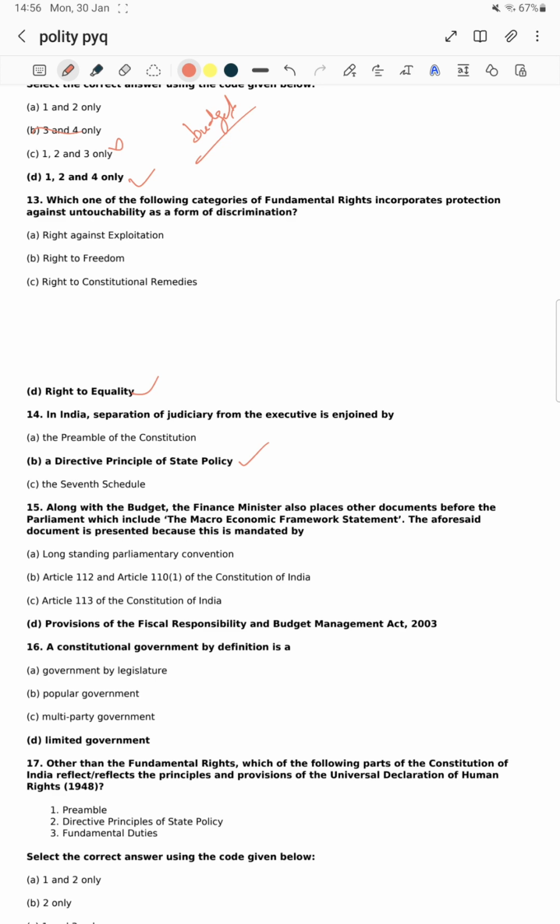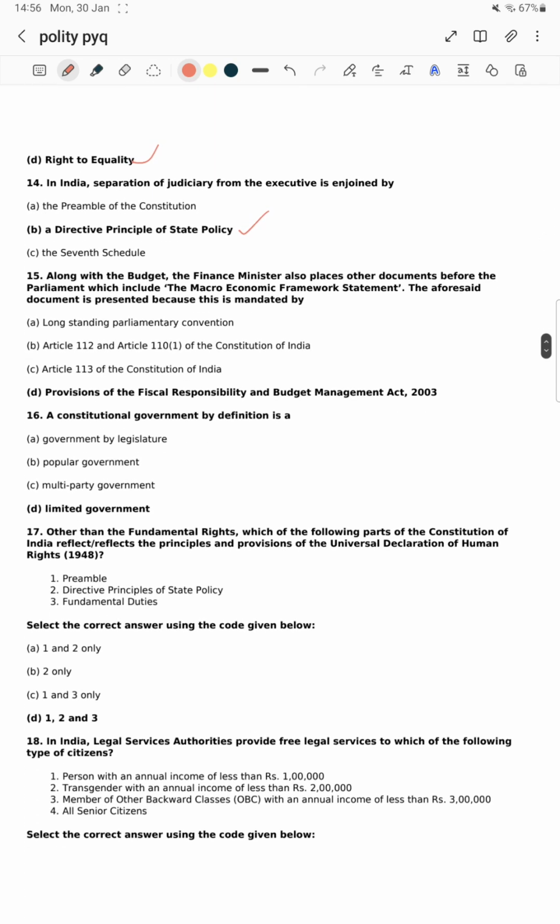I think we have to check once which order it is. Okay. Next, along with the budget, the finance minister also places other documents before the Parliament, which include the macroeconomic framework statement. The aforesaid document is presented because it is mandated by the FRBM Act. Three reports will be presented: the macroeconomic framework statement, the medium-term fiscal policy statement, and the fiscal policy strategy statement. We will discuss this broadly in the budget topic.